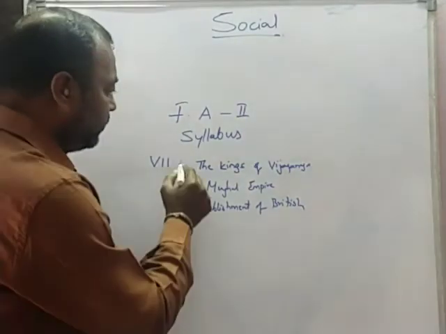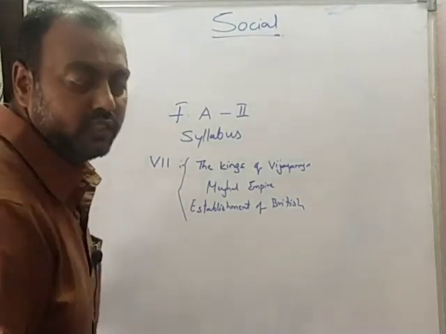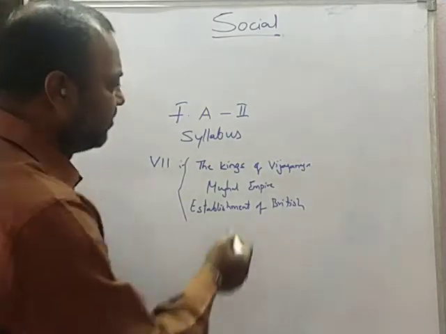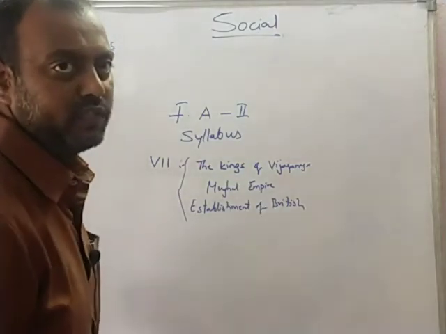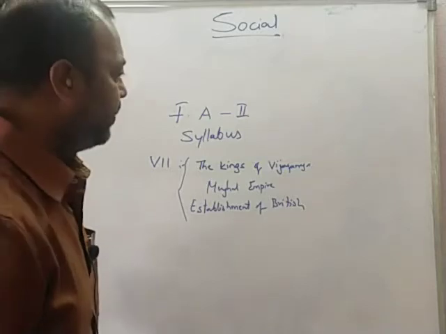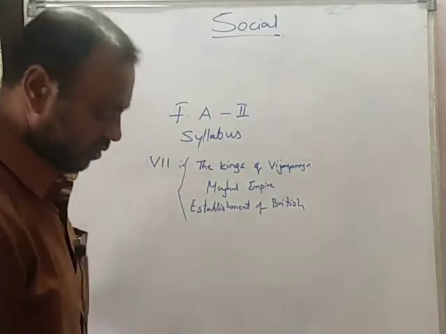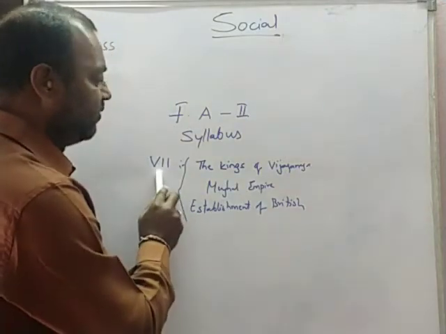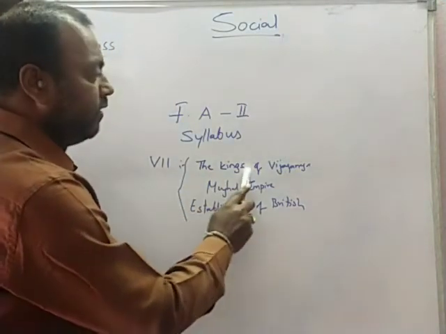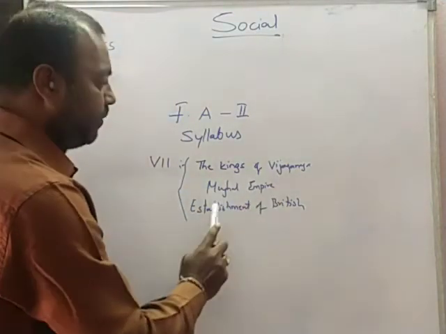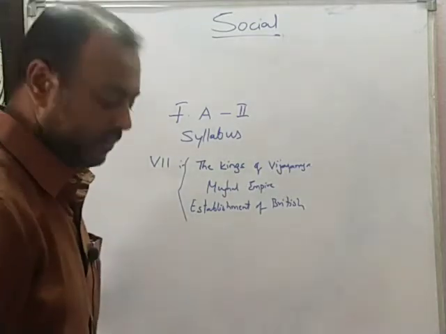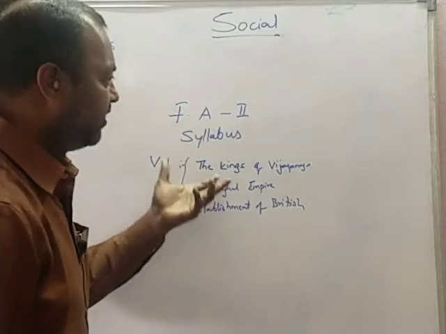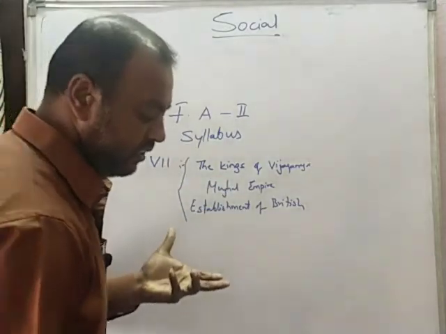Be prepared. You know the FA1 examination was conducted in multiple choice questions. The same kind of pattern will be followed even in this examination also. So be prepared. The revision of these 3 units also will be taken up after. I once again repeat, the 7th class FA2 syllabus will be the kings of Vijayanagara, Mughal Empire, and the establishment of British Empire.